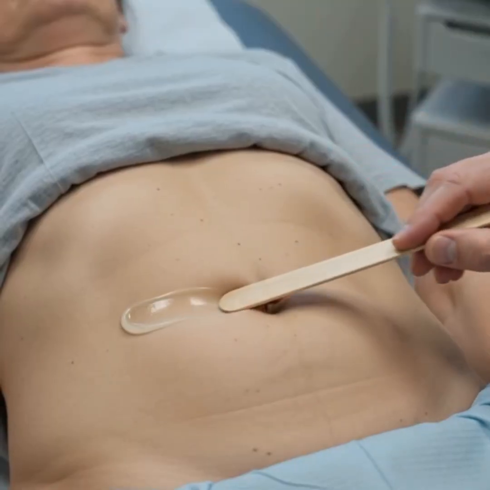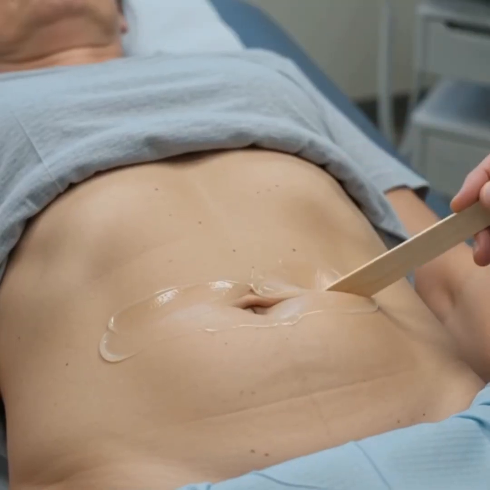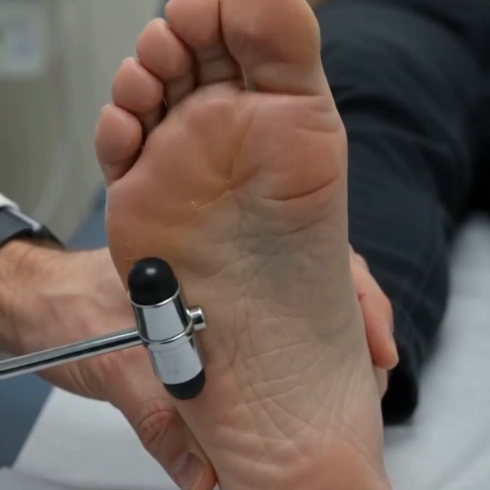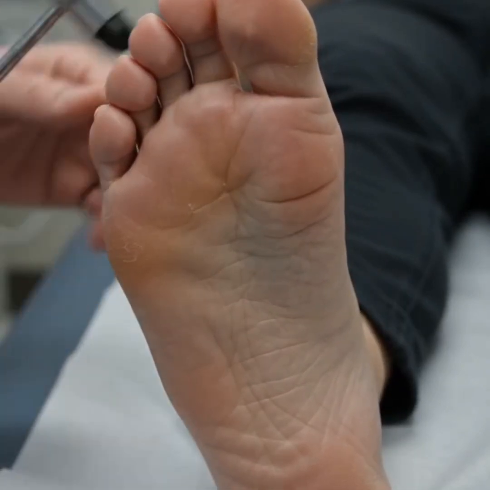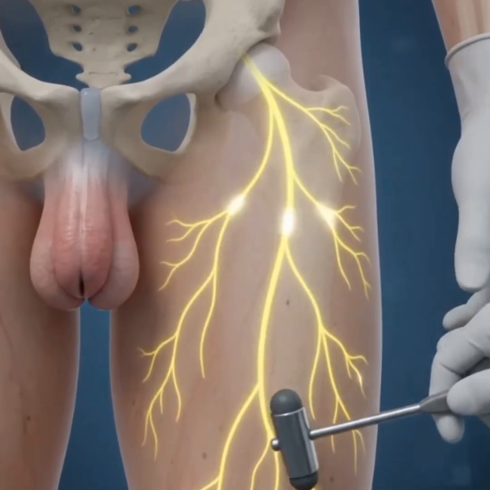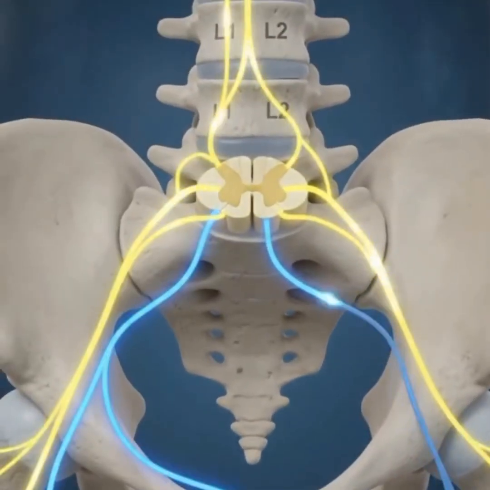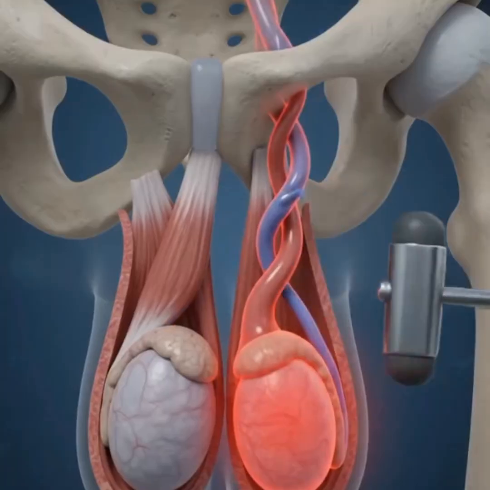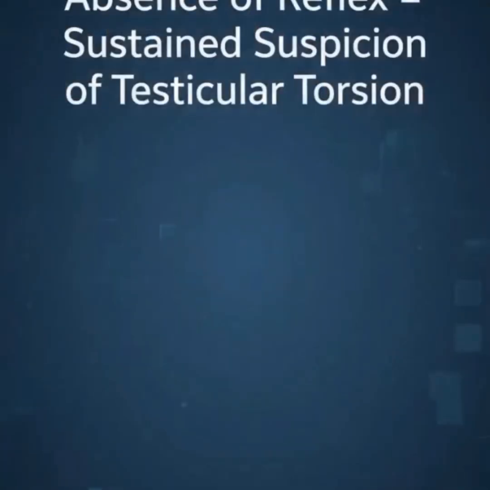Superficial reflexes are polysynaptic responses, like the abdominal reflex moving toward the umbilicus, and the plantar reflex, tested on the lateral sole. A normal response is flexion of the toes. Stroking the inner thigh stimulates the L1 to L2 spinal segments. This causes the cremaster muscle to contract, elevating the testicle. Its absence is a key indicator of testicular torsion.